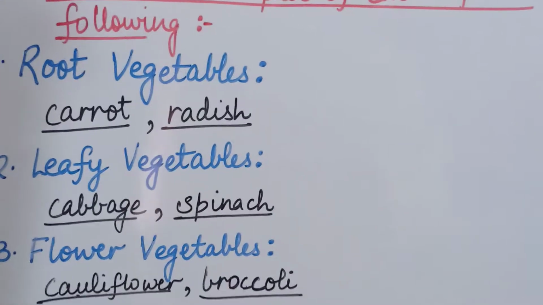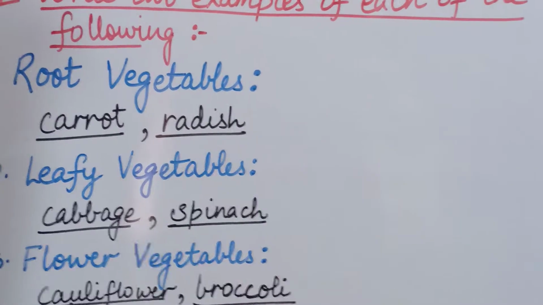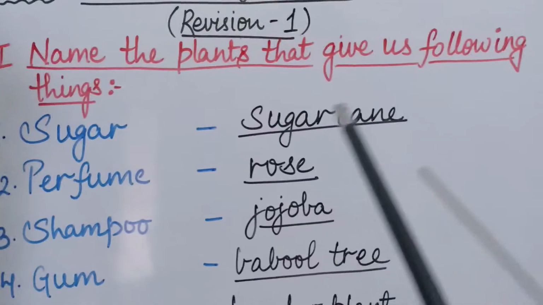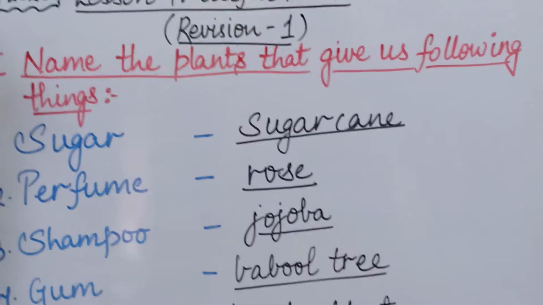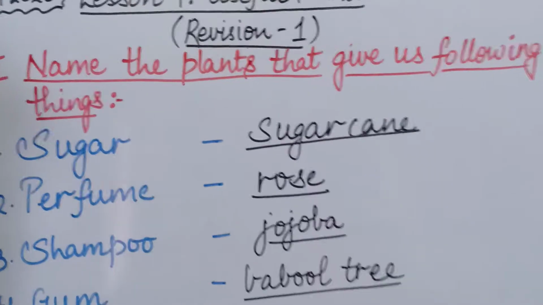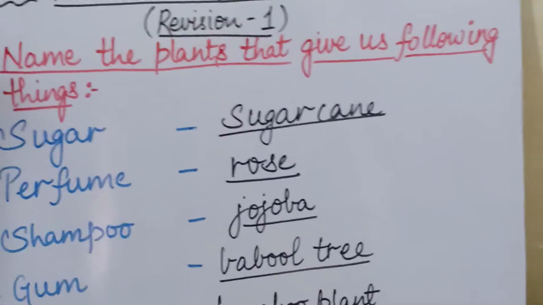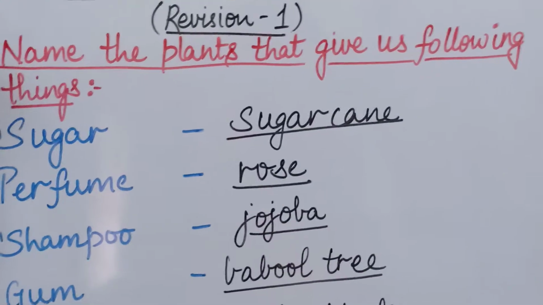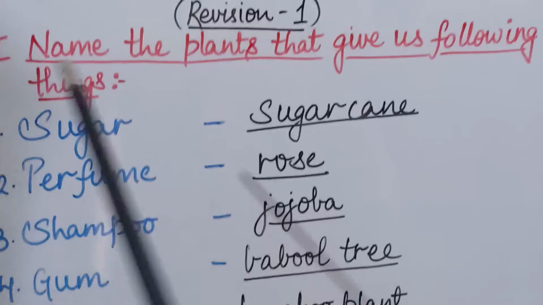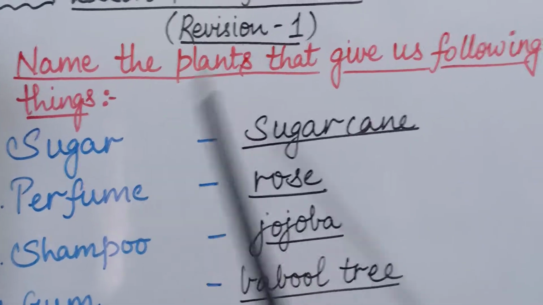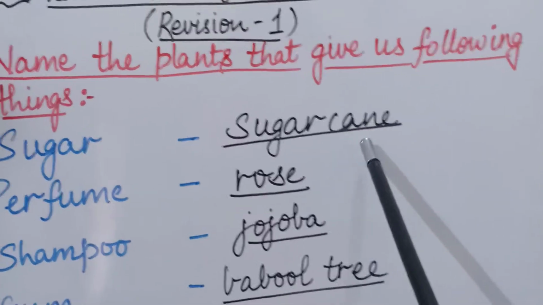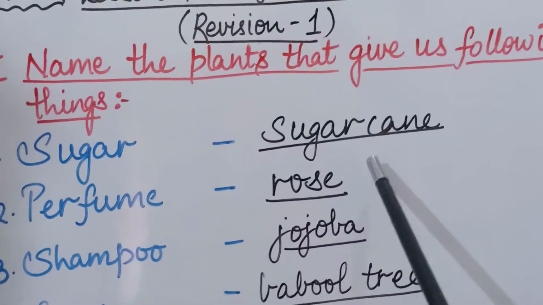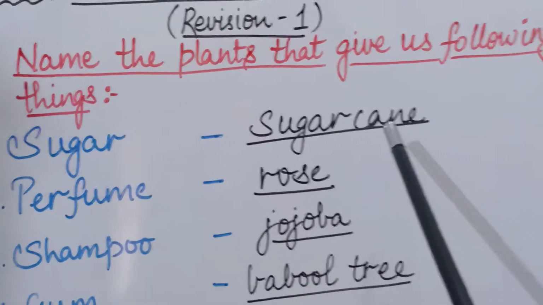Now coming to the third part, that is the last part of our video. Now the third part, that is name the plants that give us the following things. Now in this question, I have given some names of some things, okay, and you have to tell from which plant these things are made. Okay, so the first part is sugar. Sugar किससे बनती है? Sugar cane, that is गन्ना. Okay, तो sugar cane you will write in front of sugar as the plant from which we get sugar.